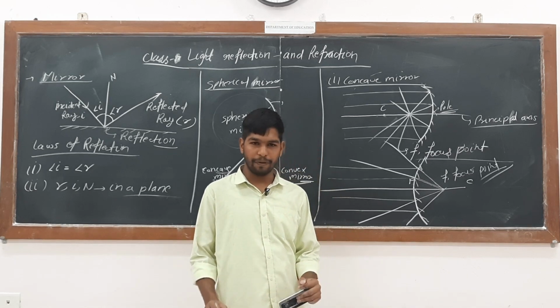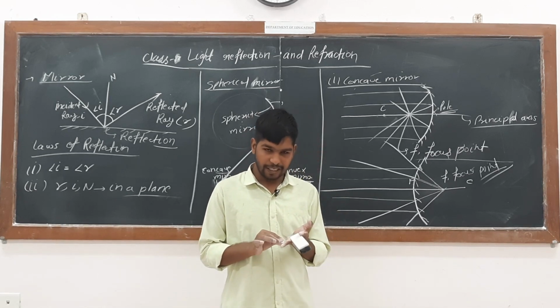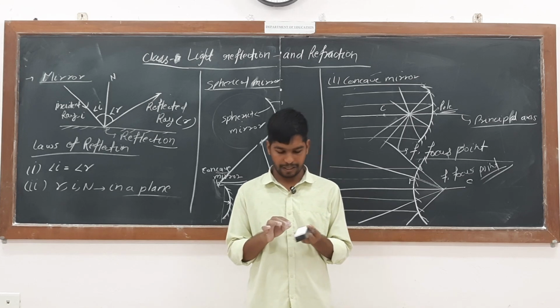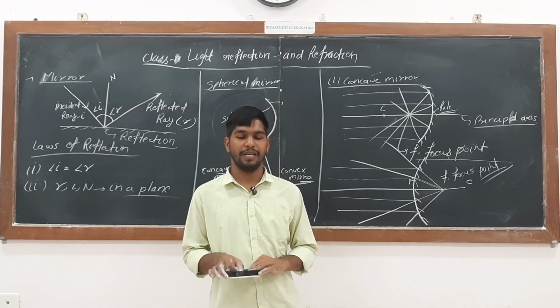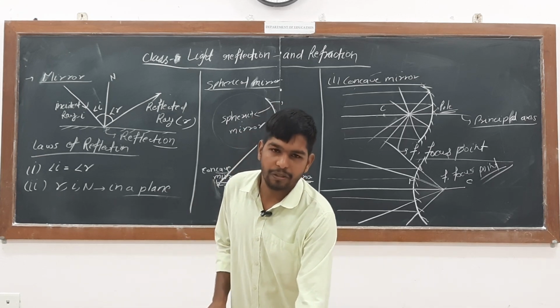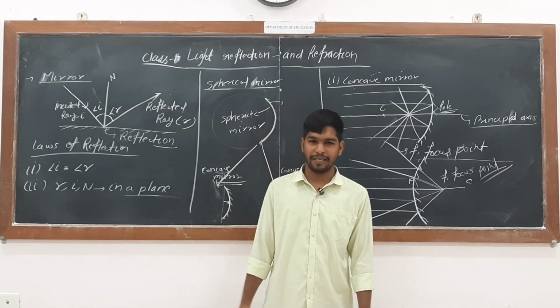So these are the 5 points: pole, radius of curvature, center of curvature, principal axis, and focus point. 5 points we have discussed in class. So this is all about today's class.